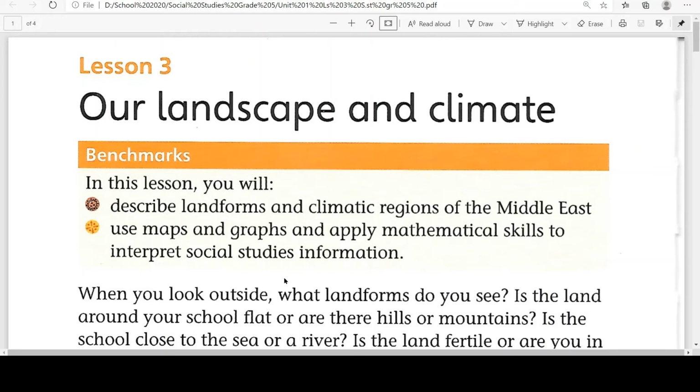Unit 1, Lesson 3, Our Landscape and Climate. Benchmarks. In this lesson, you will describe landforms and climatic regions of the Middle East, use maps and graphs, and apply mathematical skills to interpret social studies information.